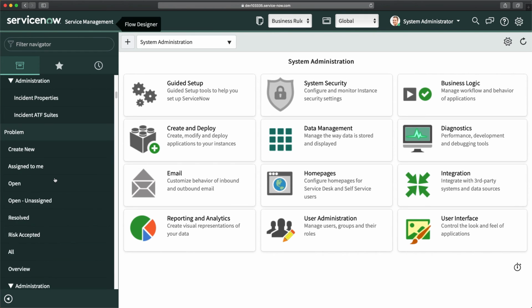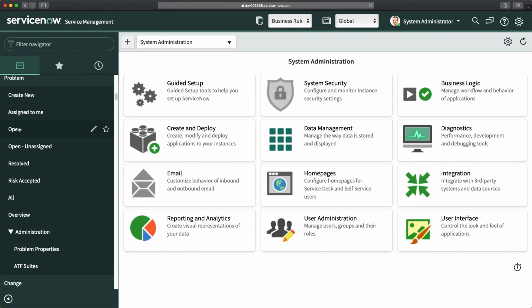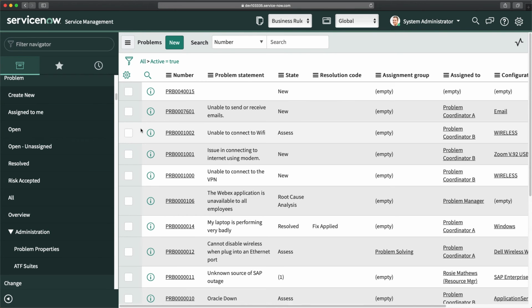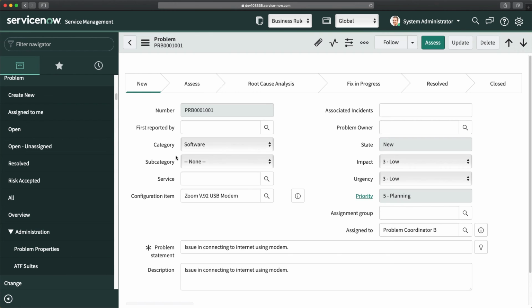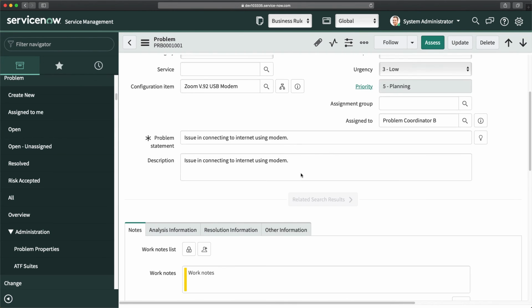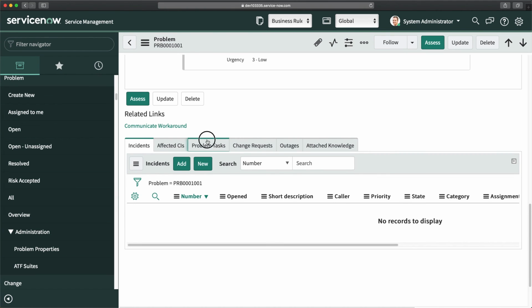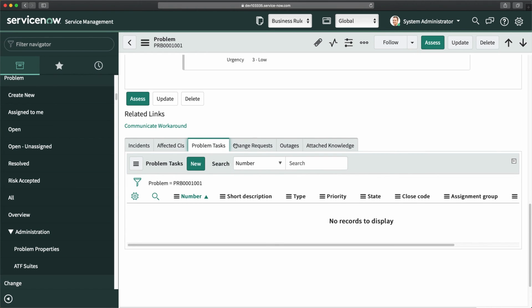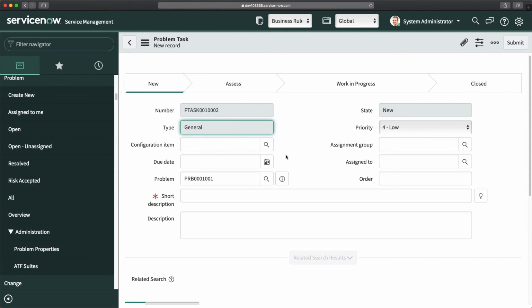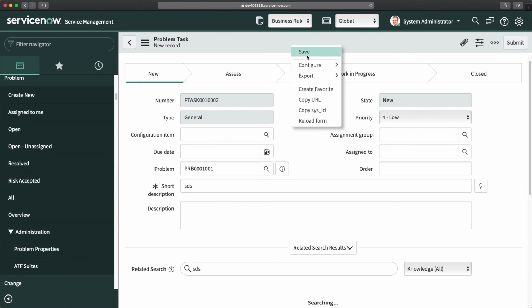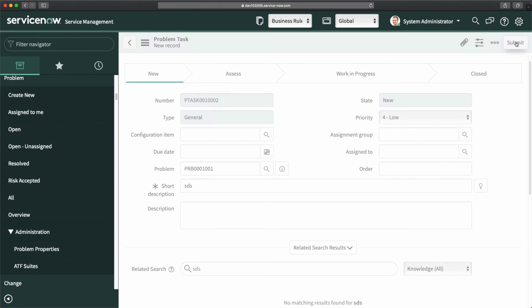So the requirement is, if I go to problem and I just open any problem record, let's say this one. In this case, if I go to problem task, we have these problem tasks in the related list, and if I create any problem task, so I am just creating a problem task and I'm just submitting it.